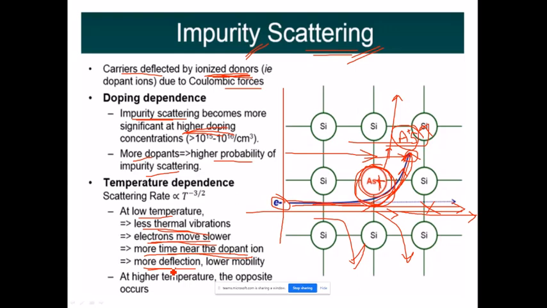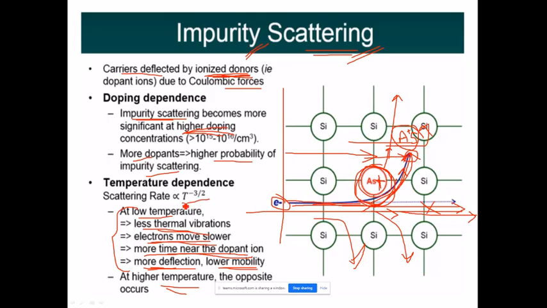When we say deflection is more, then we can say the mobility will be less. Overall mobility will be less. And when we say overall mobility is less, then we can say the velocity is also less. And this analysis you can just reverse when the temperature is higher.